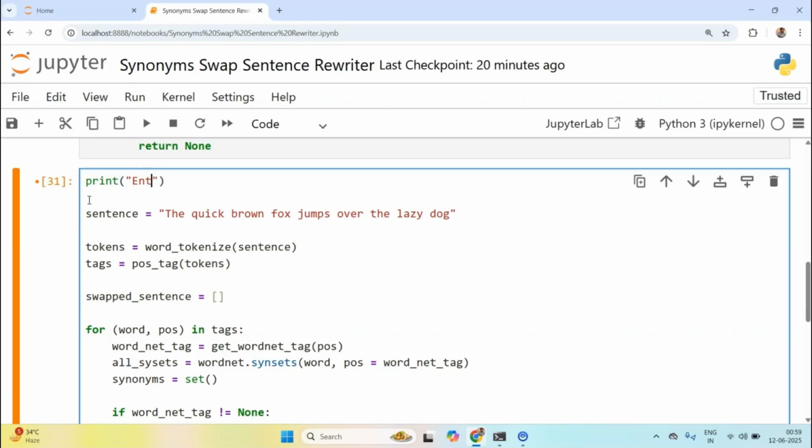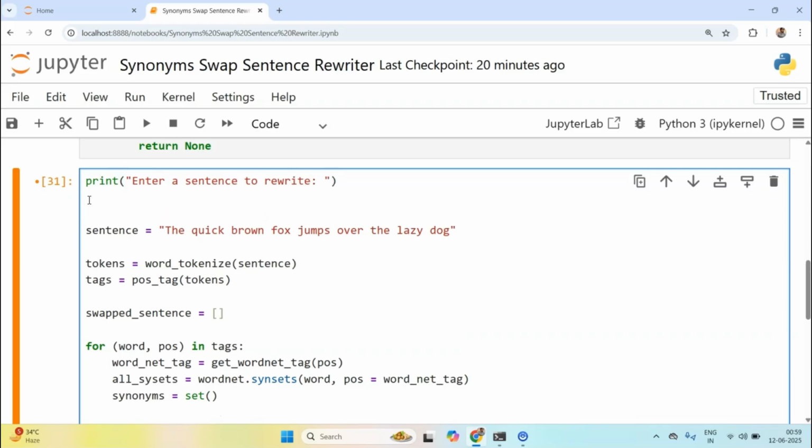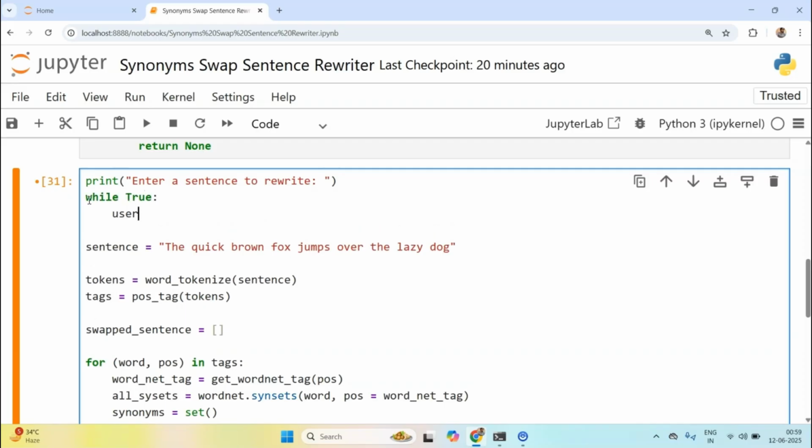So I'll write enter a sentence to rewrite, and I'll do something like while true, user input is equal to input.